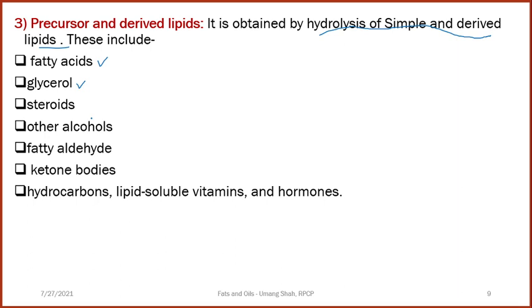Generally lipids and fats are in ester form, so once hydrolyzed, they are converted into fatty acid and alcohol. So here, fatty acid and glycerol. Some steroids come under precursor and derived lipids, as well as other alcohols, fatty aldehydes, ketone bodies, hydrocarbons, lipid soluble vitamins and certain hormones.